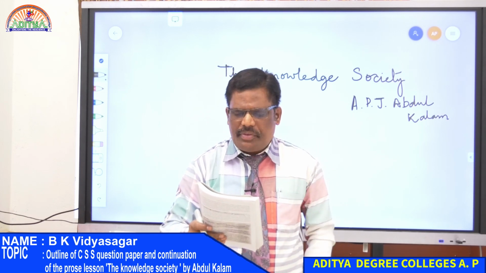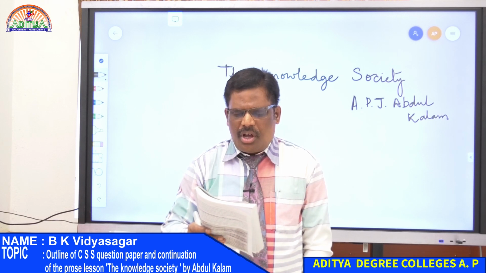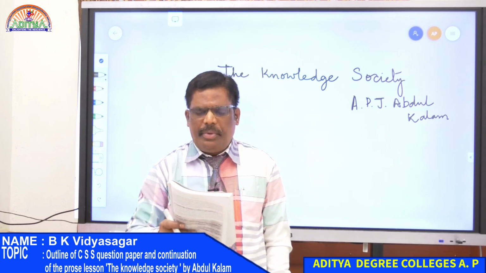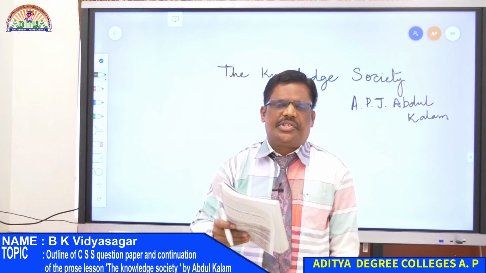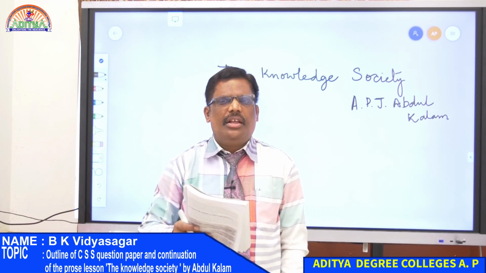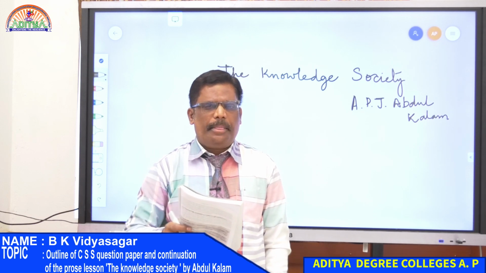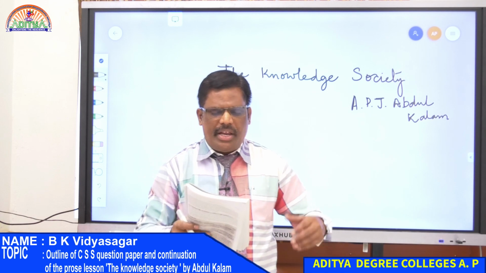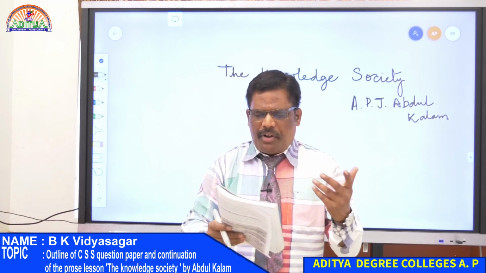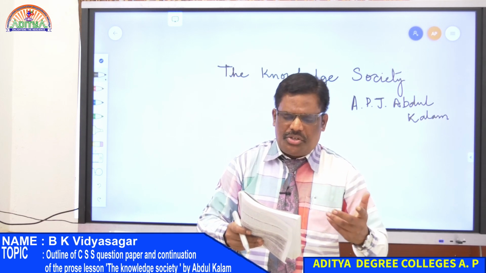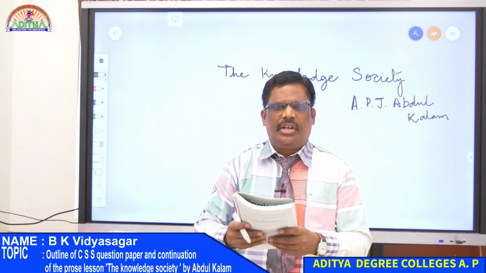And I was discussing with you yesterday how the world has changed from being an agricultural society to an industrial society. Right? In other words, knowledge has made any country in the world change from an agricultural society to an industrial society. That is what Abdul Kalam says.